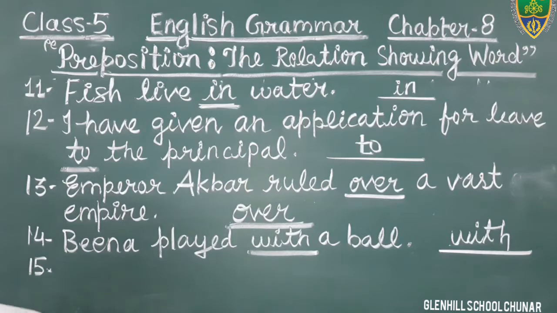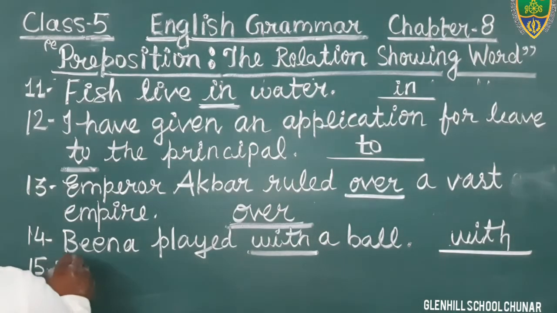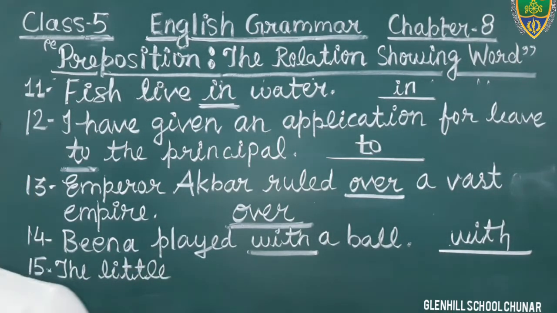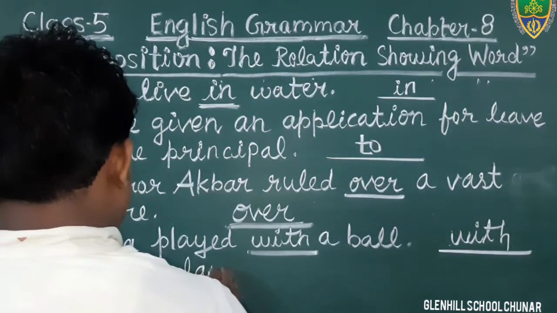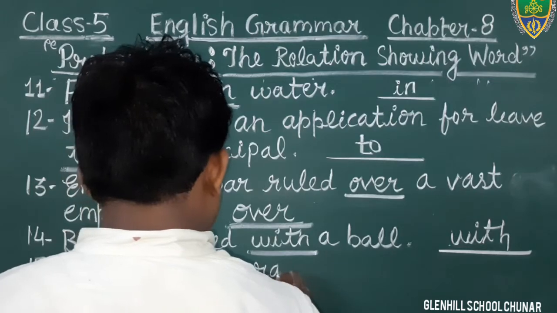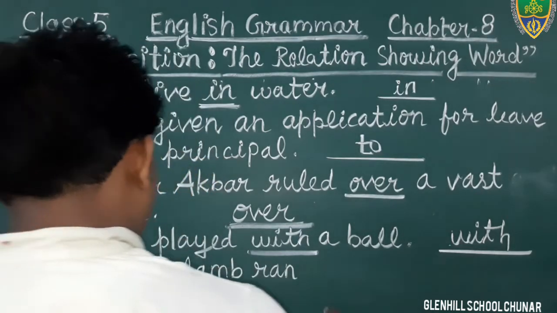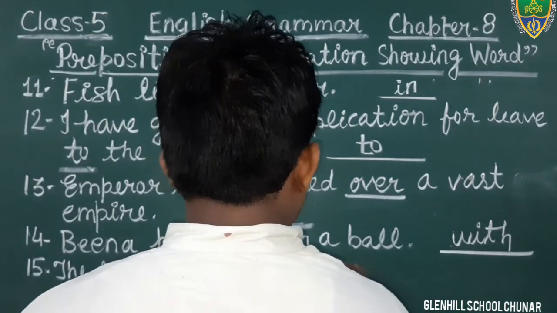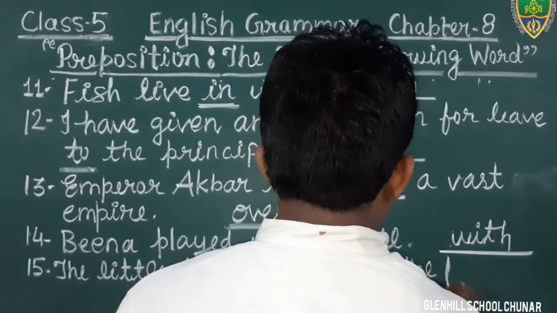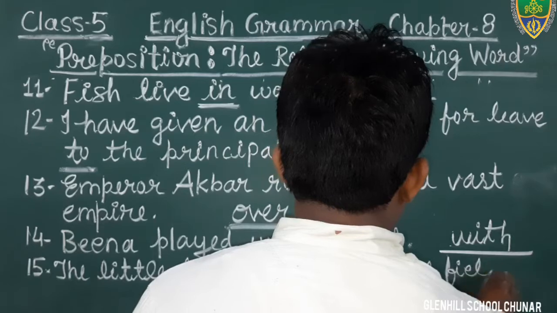What is question number 15? The little lamb ran around the field. F-I-E-L-D.